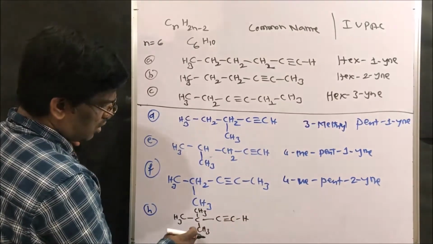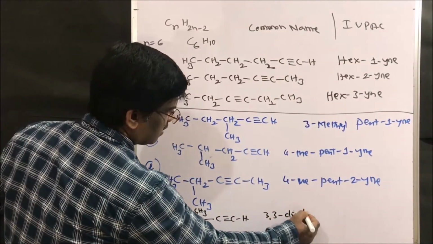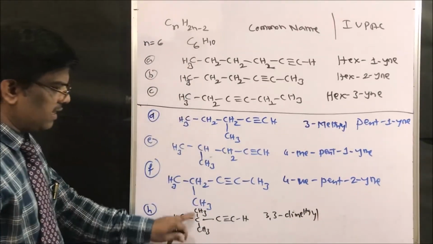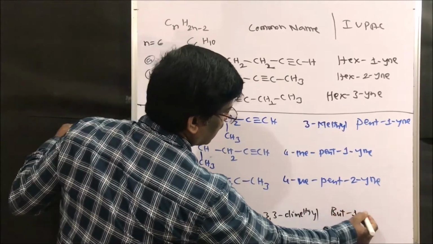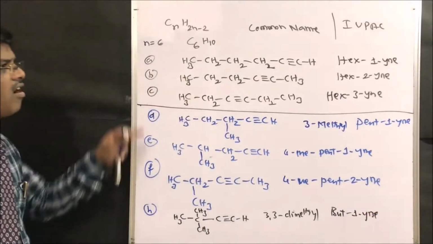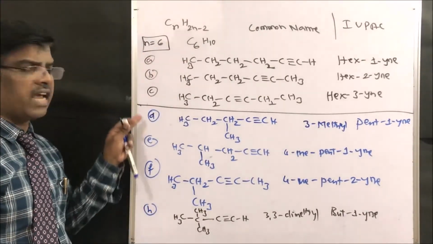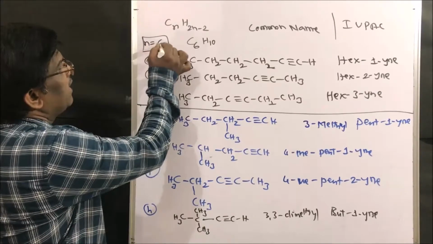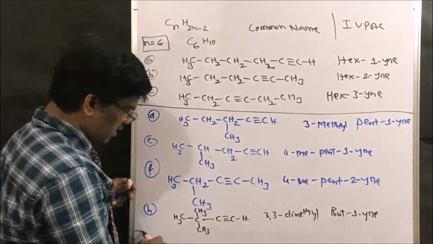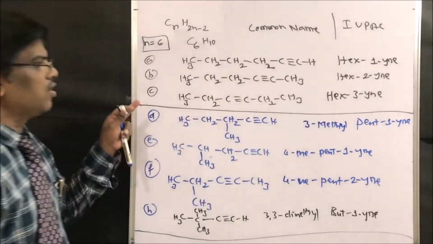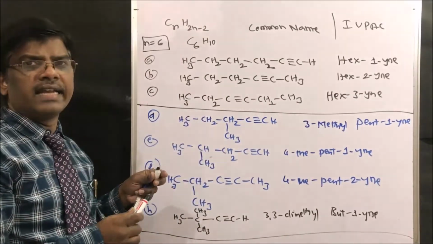So 1, 2, 3, 3,3-dimethyl, 1, 2, 3, 4, but-1-yne. So these are all the isomers possible for n equal to 6. You can try the number of isomers taking n equal to 7, 8, 9, 10. So this is how you can expect different structures when it is n equal to 6. These are all isomers, friends. So this is all about alkynes.